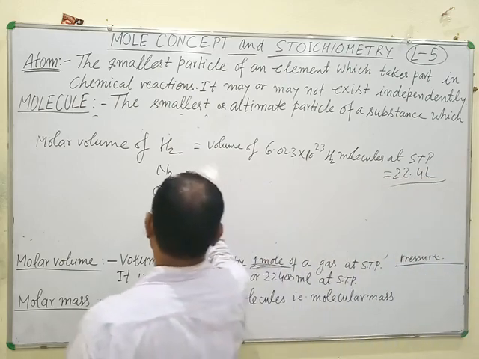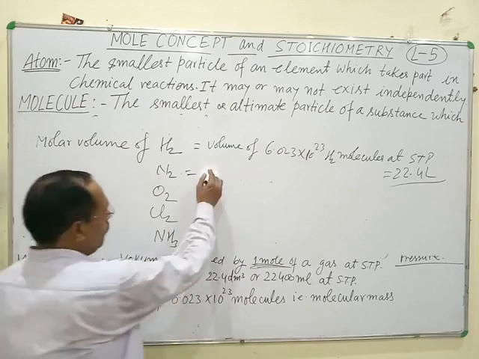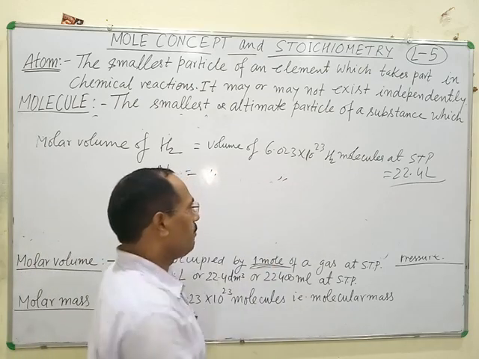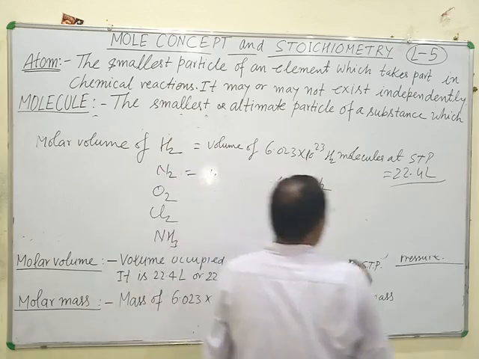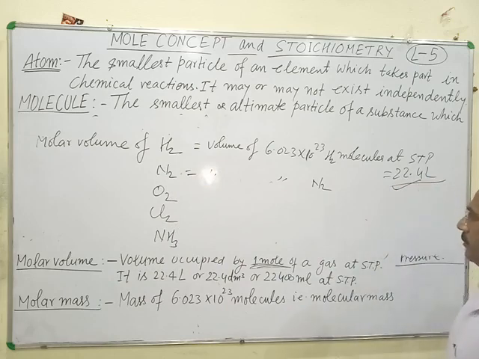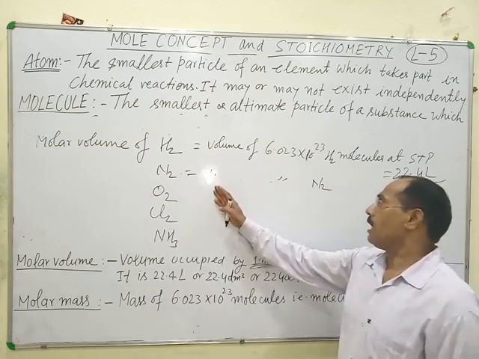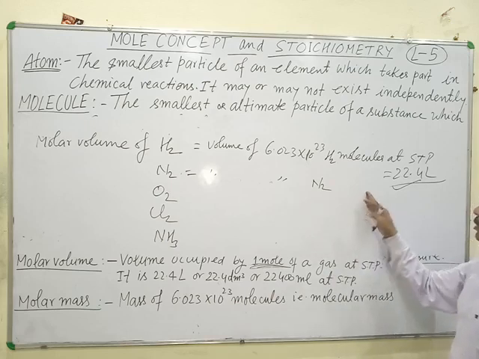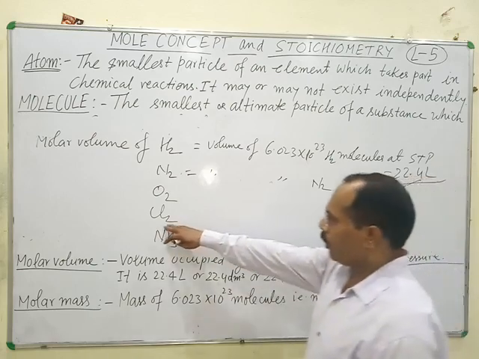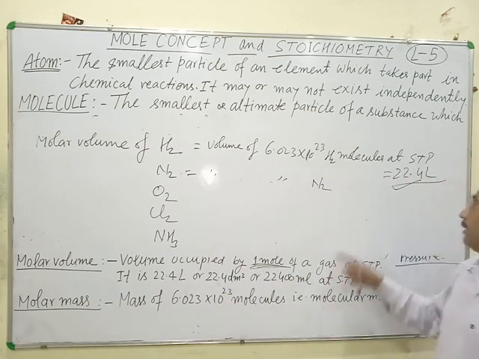Similarly, molar volume of nitrogen gas means the volume of Avogadro number of nitrogen molecules at STP is equal to 22.4 liter. Similarly, molar volume of oxygen means the volume of Avogadro number of oxygen molecules at STP equal to 22.4 liter. Molar volume of chlorine, the volume of Avogadro number of chlorine molecules at STP equal to 22.4 liter.